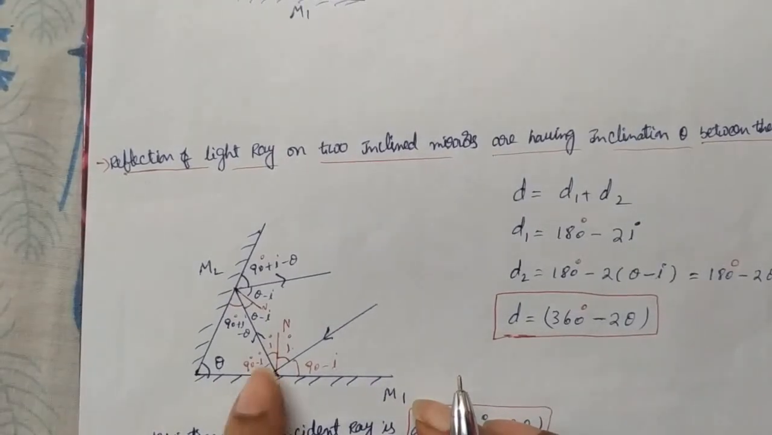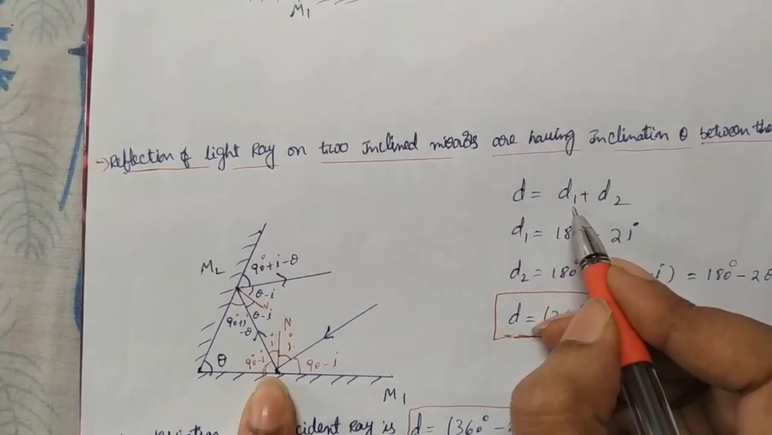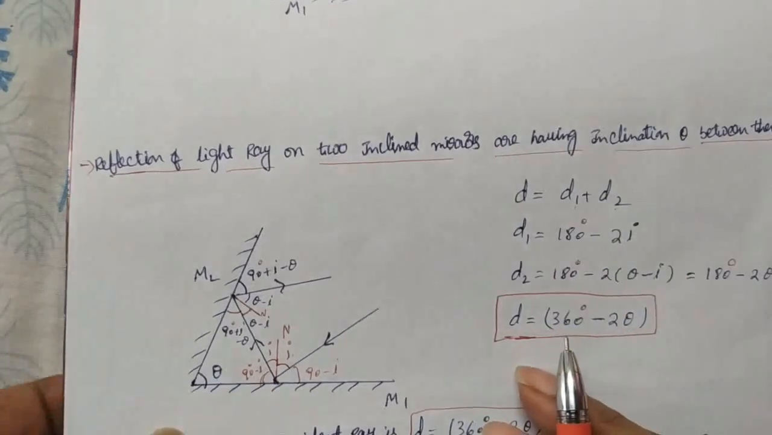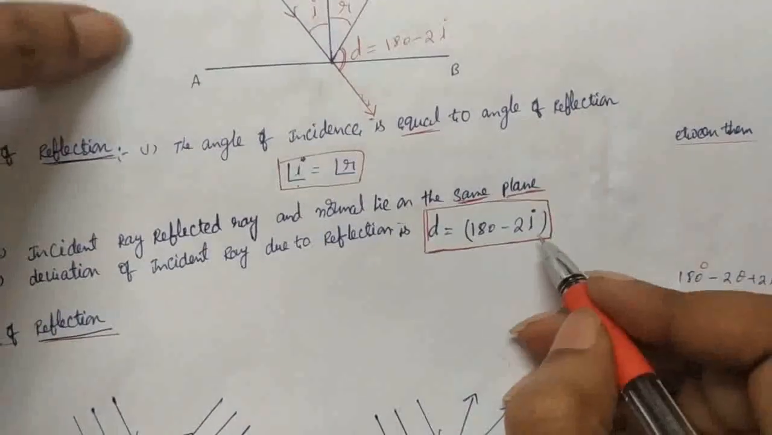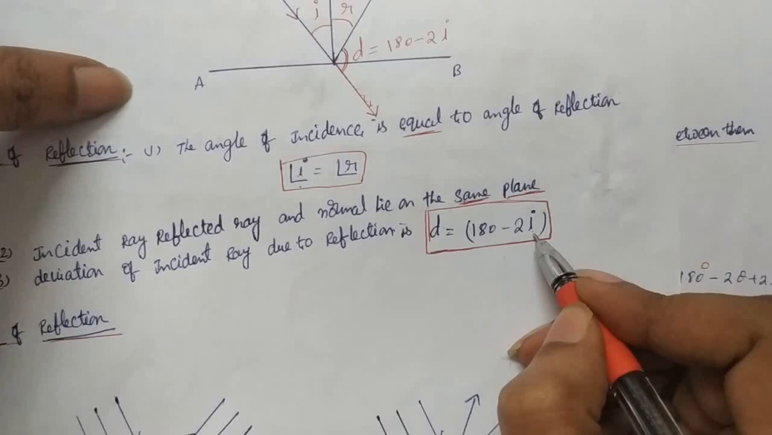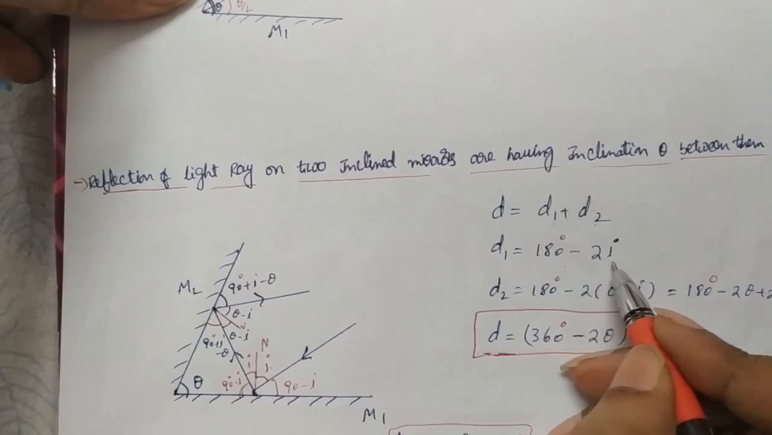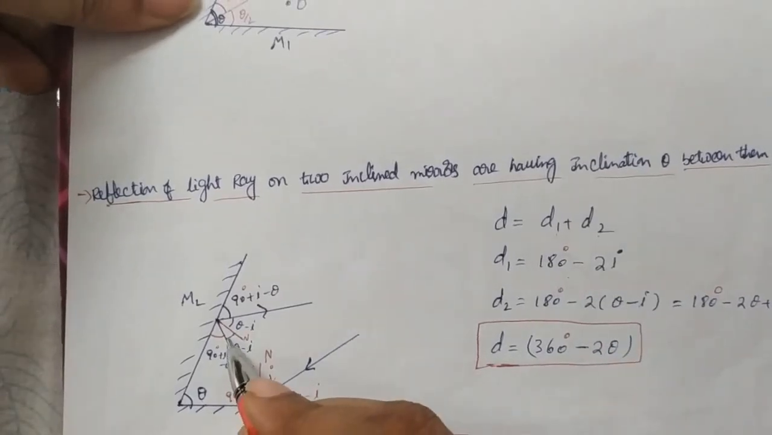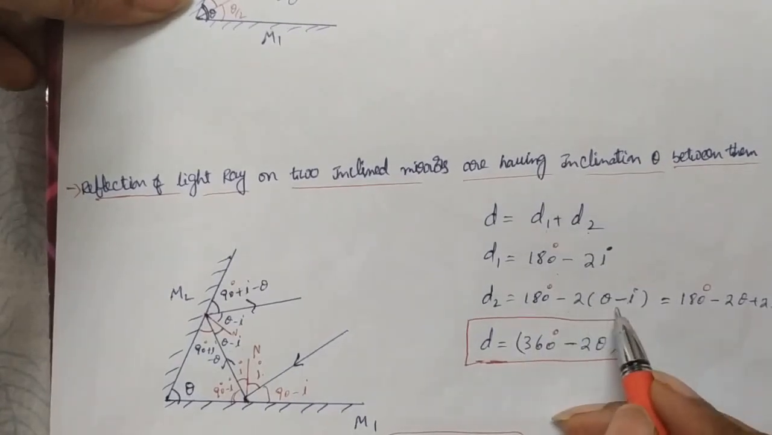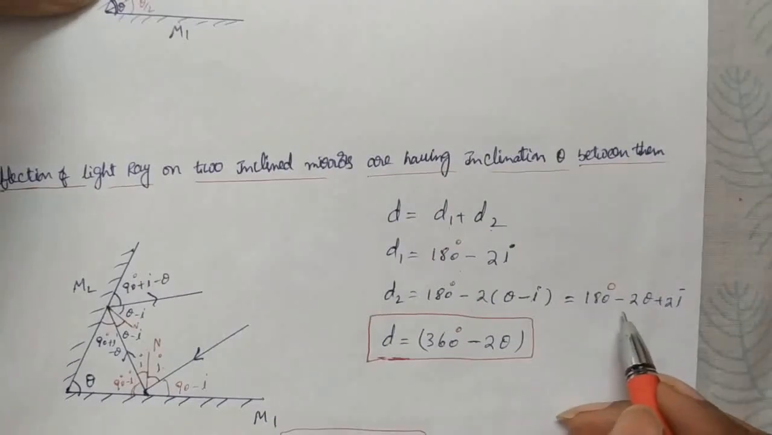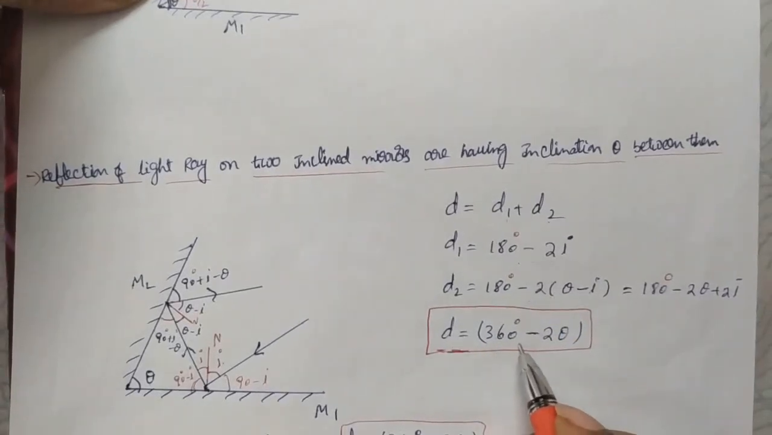What is the deviation due to first reflection? Total deviation is the deviation due to first reflection plus the deviation due to second reflection. You know the deviation formula: on any surface, if the light is incident with an angle I, the deviation is 180 minus 2i. On the first surface it is incident with I, so d1 is 180 minus 2i. On the second surface it is incident with theta minus I, so d2 is 180 minus 2 into theta minus I, that is 180 minus 2 theta plus 2i. If you add d1 and d2, we get d equals 360 minus 2 theta.